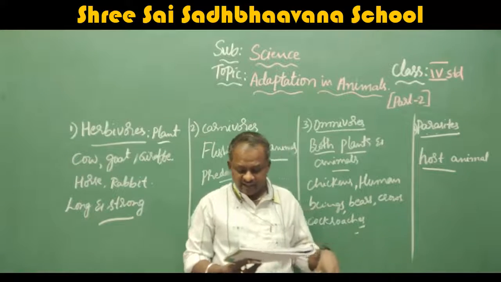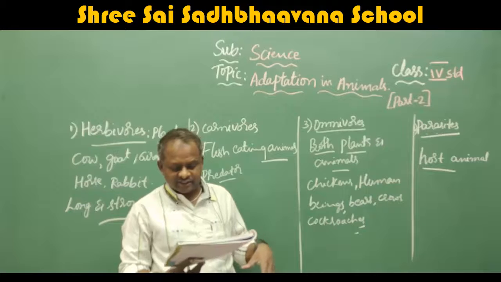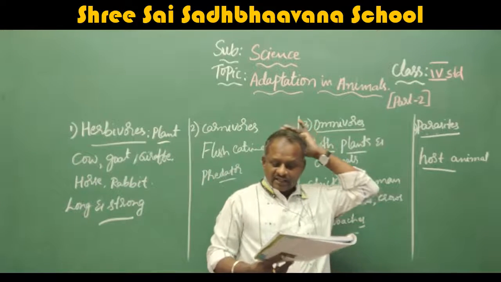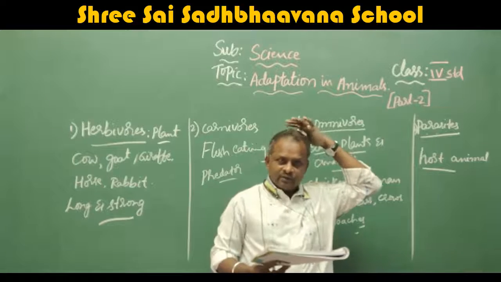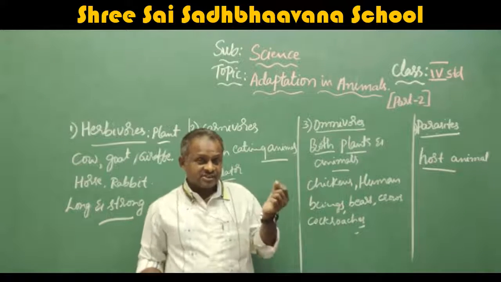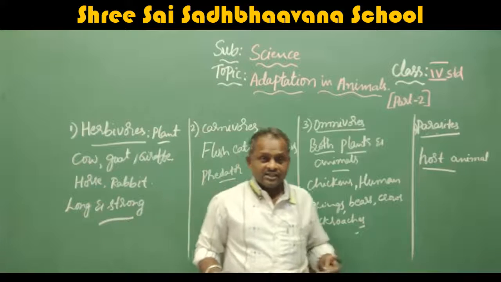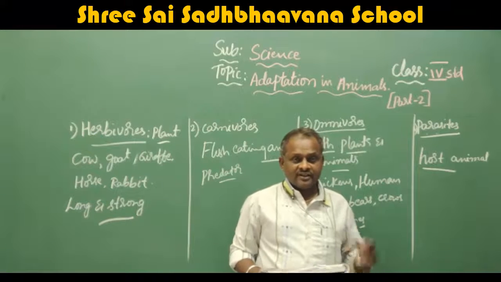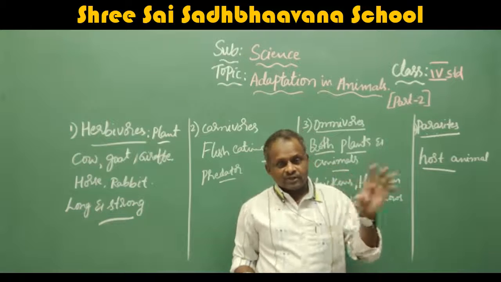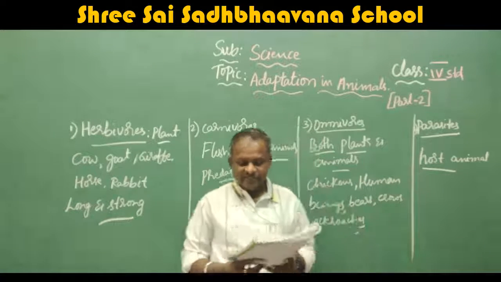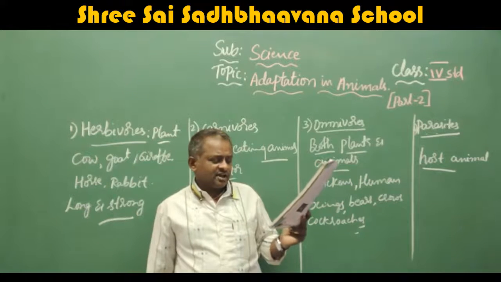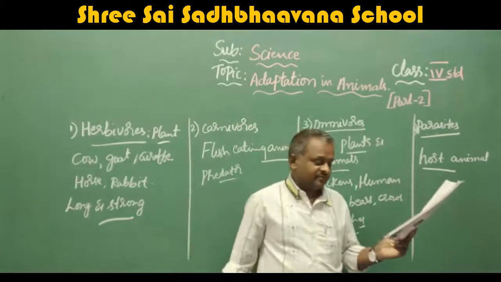They live on or inside the bodies of other animals to arrange their food. Some leeches live on our head. Mosquitoes live outside, and some small parasites live in our stomach also. For that reason, we give the albendazole tablet in schools to throw them out.